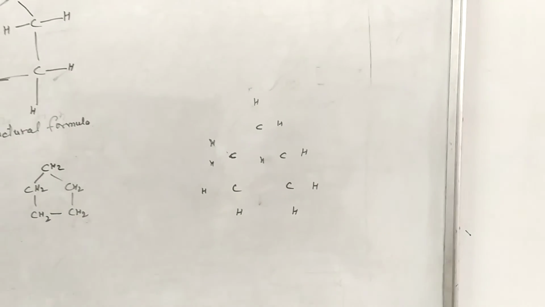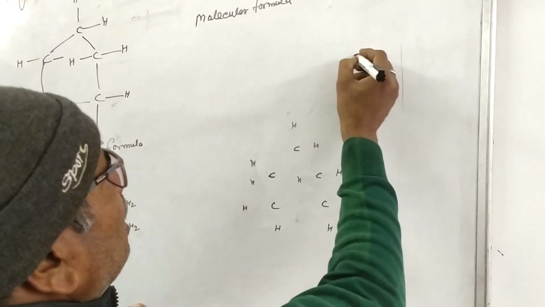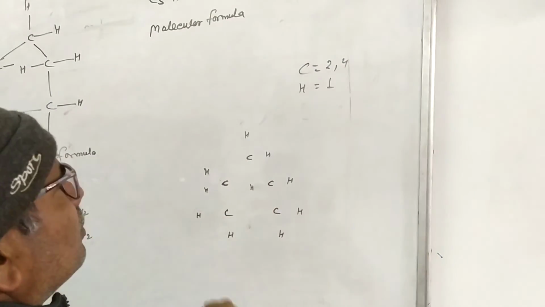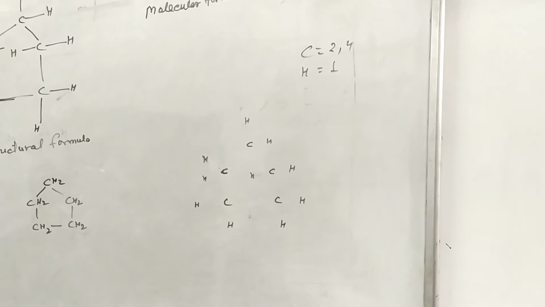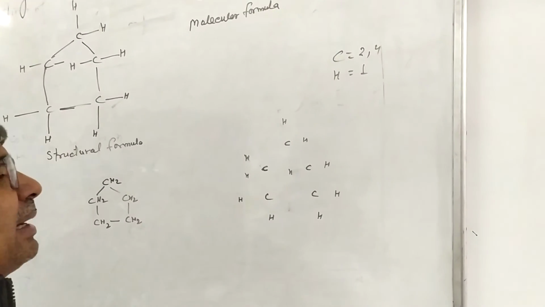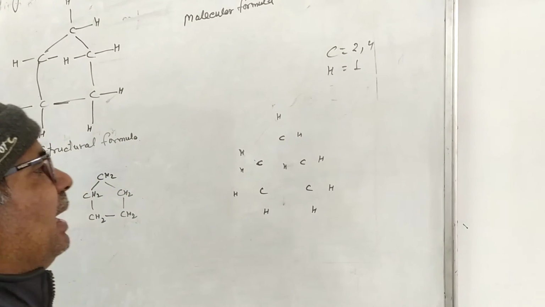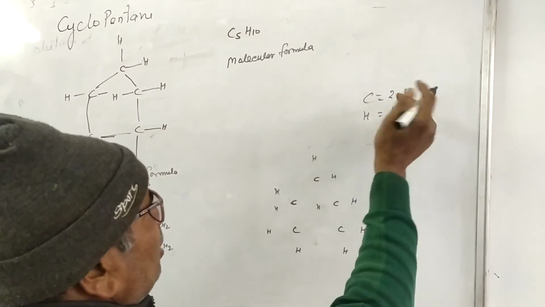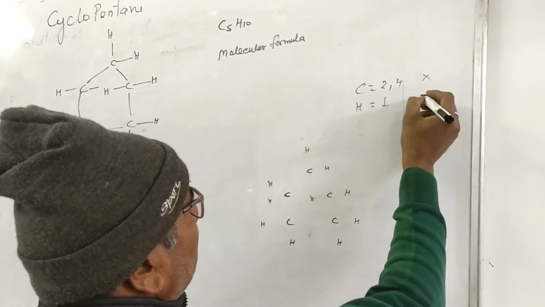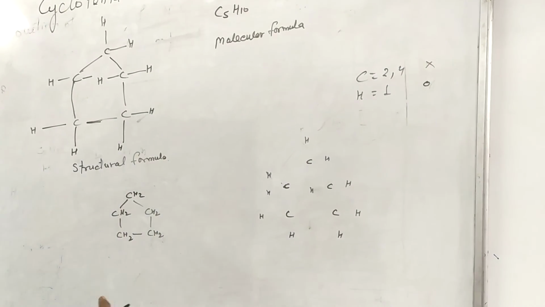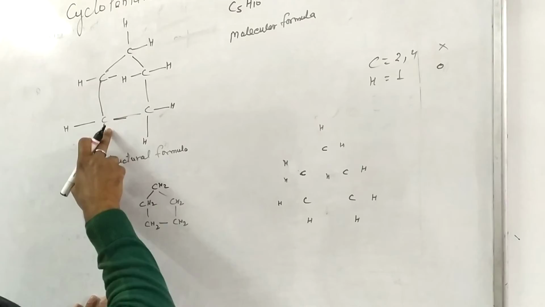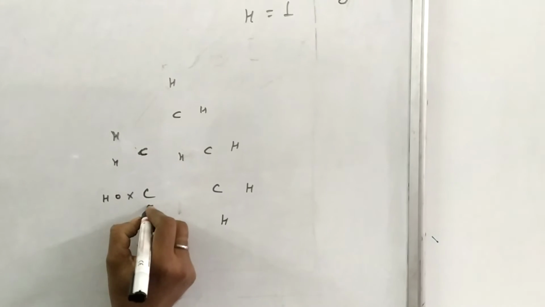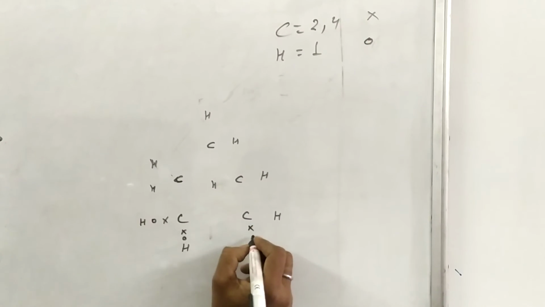Now you know carbon has 4 electrons in its valence shell and hydrogen has 1 electron. Hydrogen can share maximum 1 electron and carbon can share maximum 4 electrons with 1 atom or more than 1 atom. Electrons of carbon are divided by this sign and hydrogen by this sign. Now I have removed the bonds between the carbon and hydrogen. 1 electron of carbon and 1 electron of hydrogen. Here carbon electron and hydrogen electron. Similarly here.